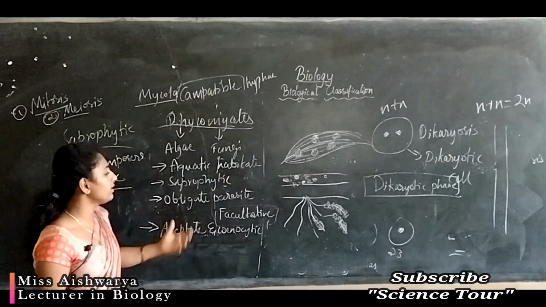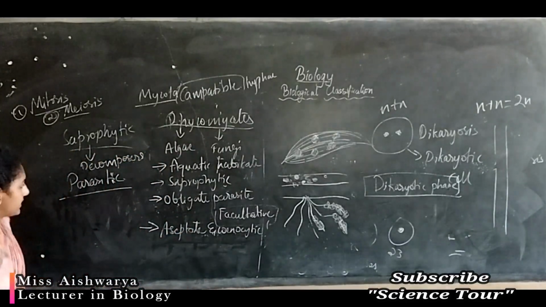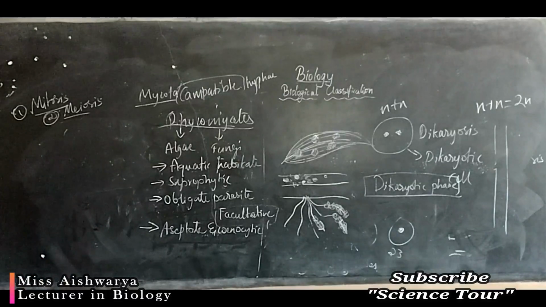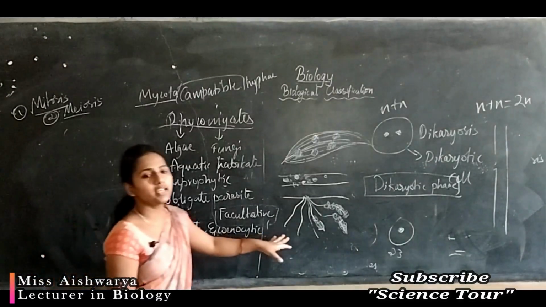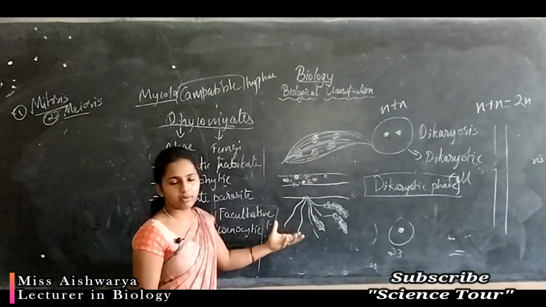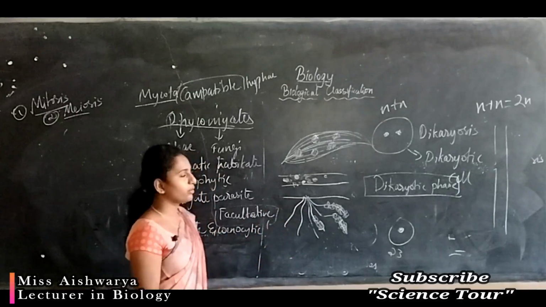Here they produce asexual spores. They undergo fragmentation, a vegetative mode of reproduction also. Some of the Rhizopus also grow by vegetative propagation.